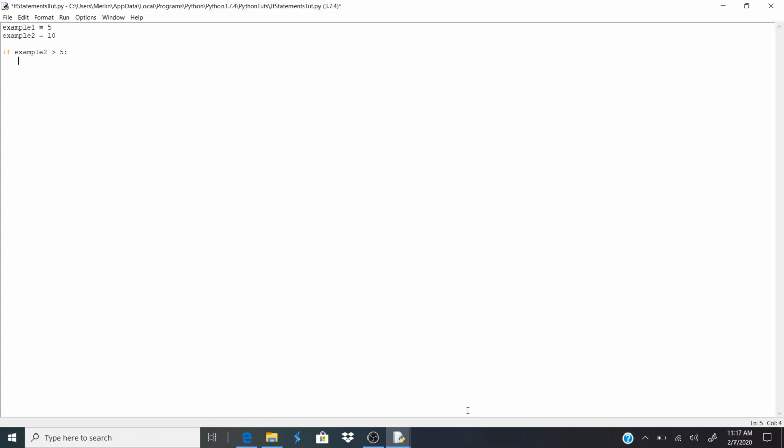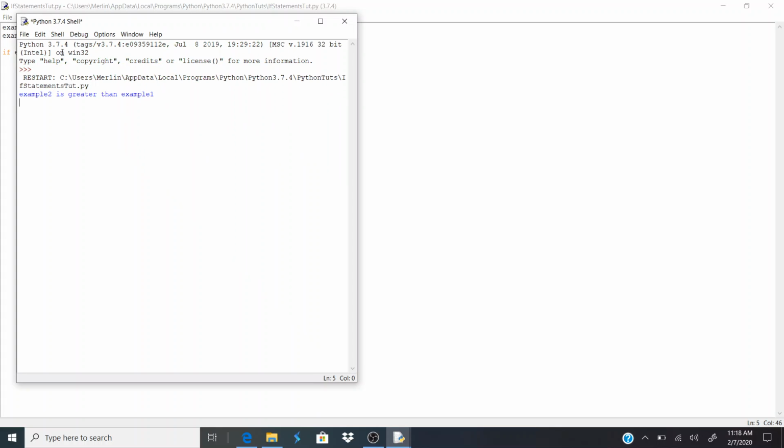So if example 2 is greater than example 1, which would be the more Pythonic way, and then you could just say print. What do we want to print? We'll just do example 2 is greater than example 1. Close it off, save and run that, and you can see that it prints out.